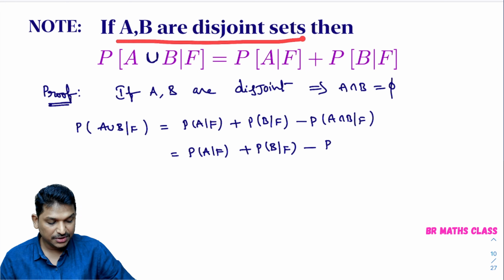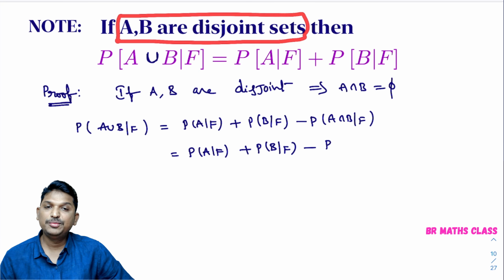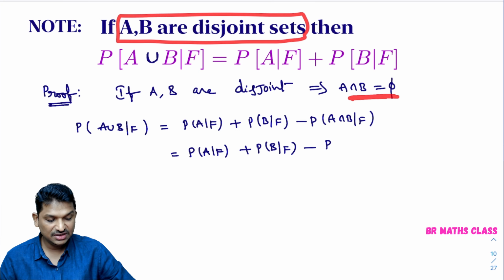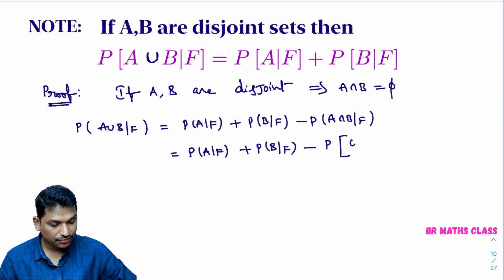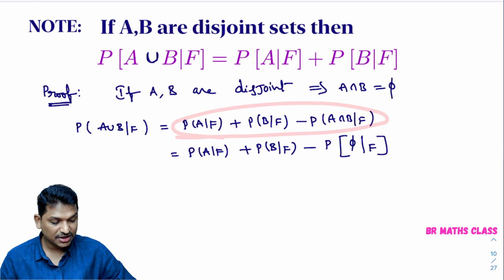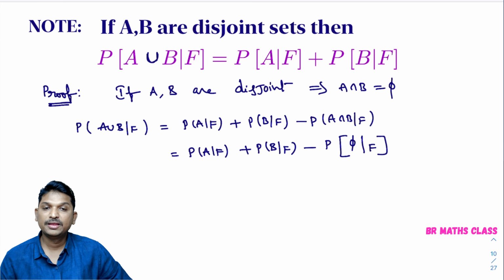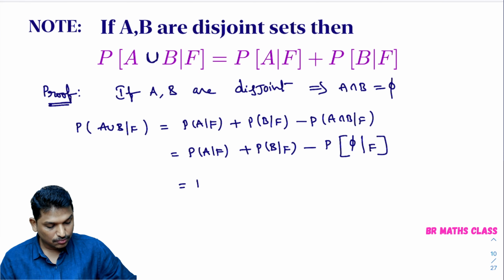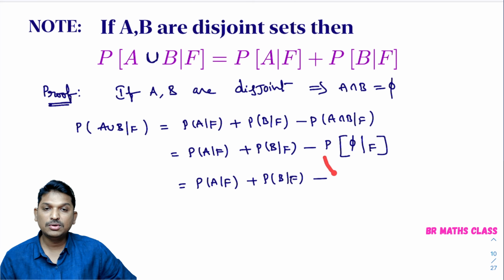In case A and B are disjoint sets, then A intersection B is the null set. In place of A intersection B I write the null set, which means an impossible event. So this equals the probability of A given F plus the probability of B given F minus the probability of the impossible event, given that F has already occurred.